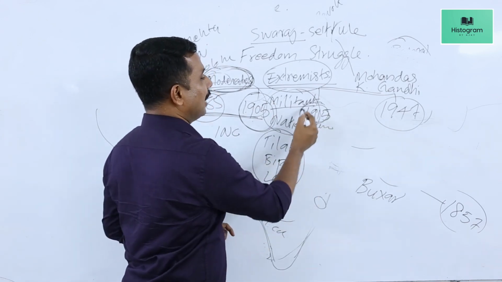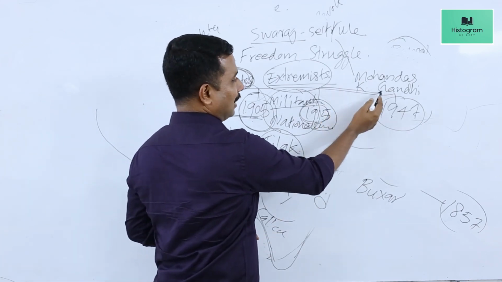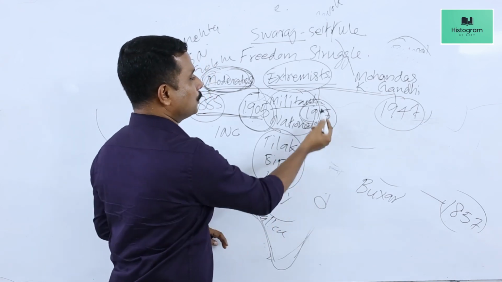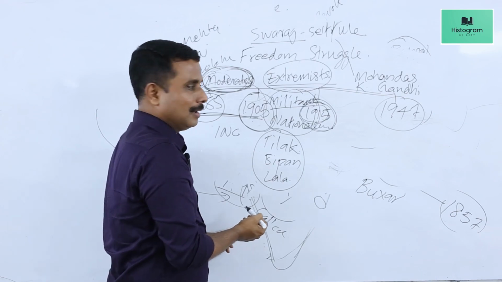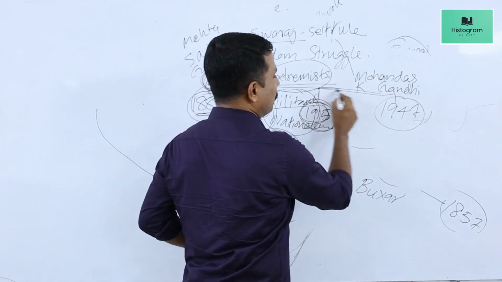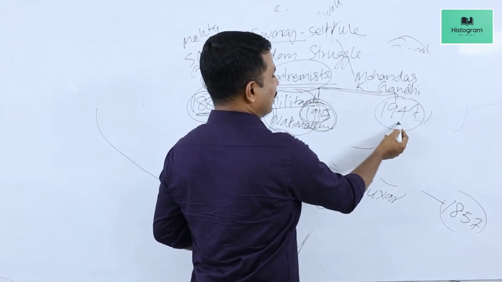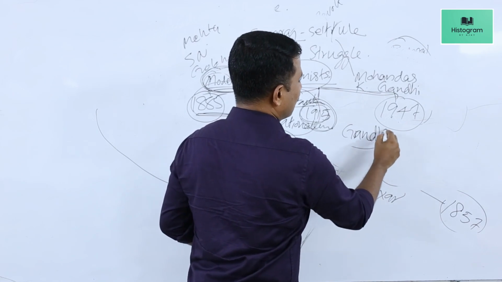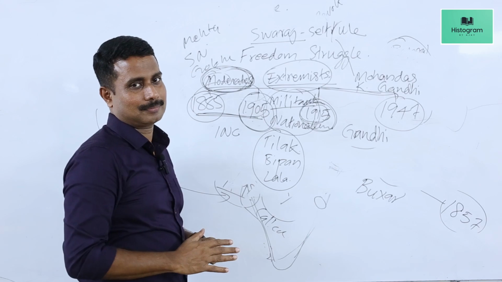He returned to India in 1915. Mohandas Karamchand Gandhi, whom we call today Mahatma Gandhiji, returned to India in 1915, and he took up the leadership of the Indian national movement. So the period from 1915 to 1947, we call it the period of Gandhi or Gandhian era.